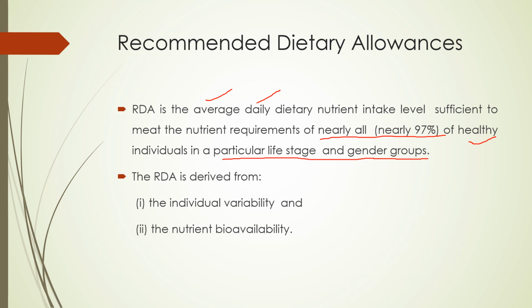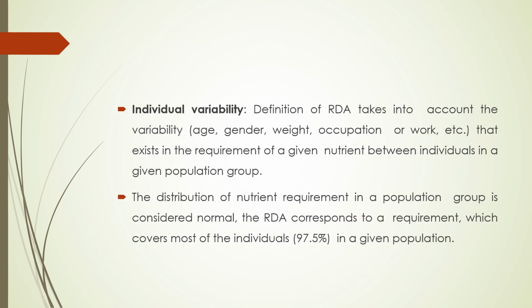Okay. So it's derived from the individual variability and the nutrient bioavailability. Now the individual variability. So it's a variability based on the gender, weight, occupation or work, etc. that exist in the requirement of a given nutrient between individuals in a given population group. And the distribution of nutrient requirement in a population group is considered normal. And the recommended dietary allowance corresponds to a requirement which covers most of the individuals.